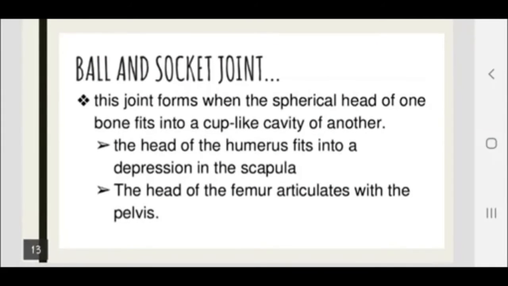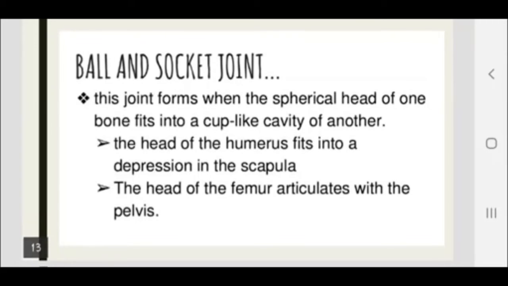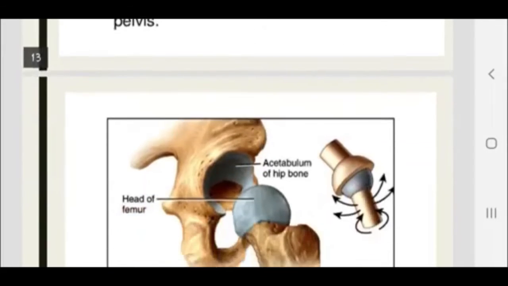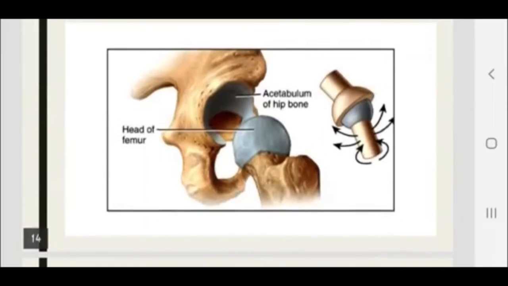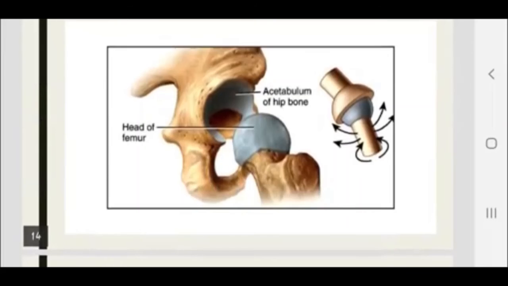Ball and socket joint. This joint forms when the spherical head of one bone fits into a cup-like cavity of another. The head of the humerus, that is your arm bone, fits into a depression in the scapula. The head of the femur articulates with the pelvis. So look at this. Femur bones attach to the pelvic bones.